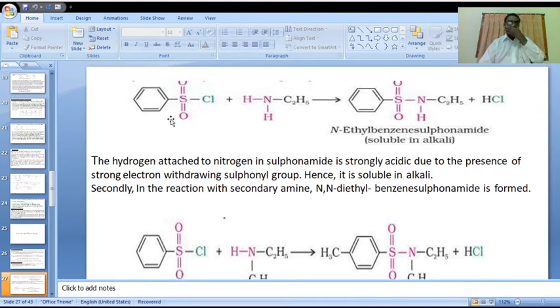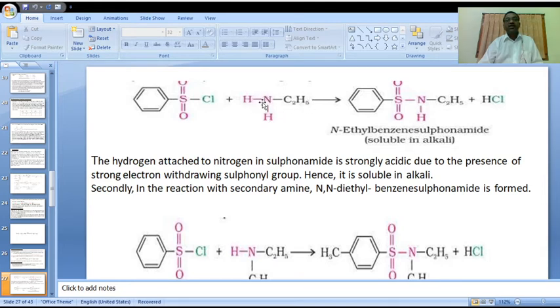Please observe the reaction. Benzene sulfonyl chloride, the Hinsberg reagent, reacts with the primary amine, ethyl amine.